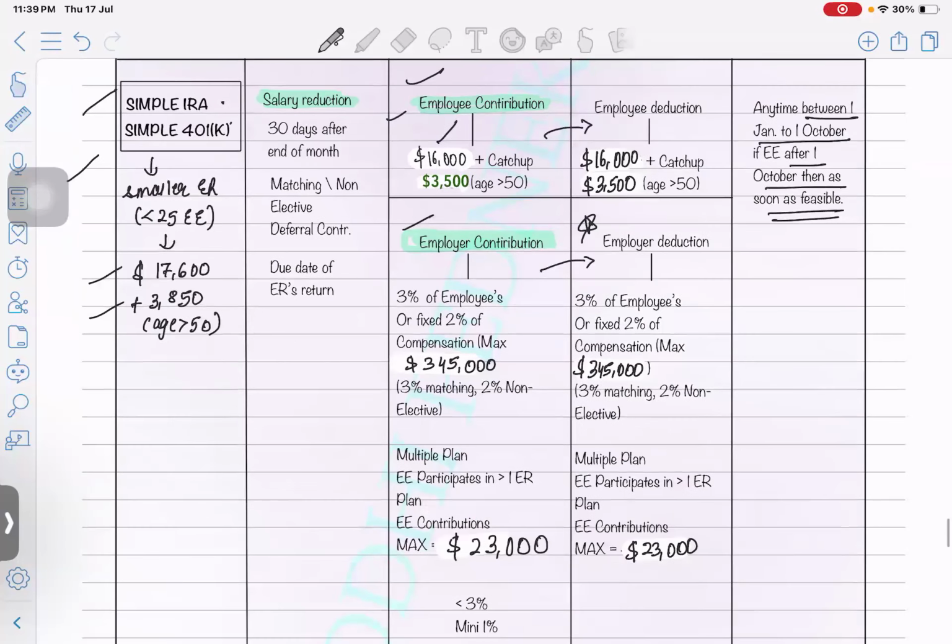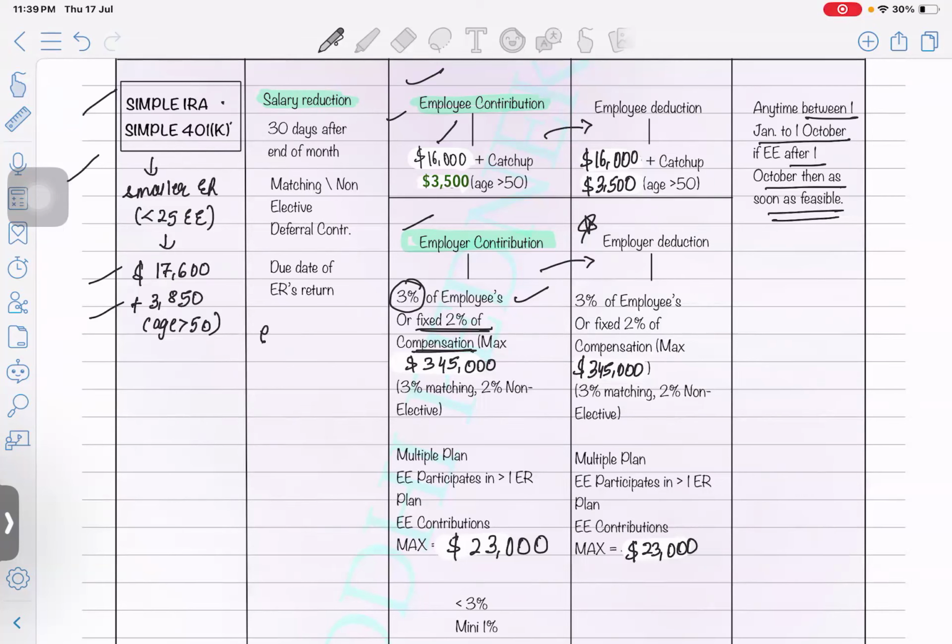Okay, got it, guys? In case of the employer's contribution, what is the employer going to do? The employer has one option, that is either 3% of the employee's salary or whatever is the employee's compensation, or a fixed 2% of the compensation. So this 3% will be considered a matching incentive plan.